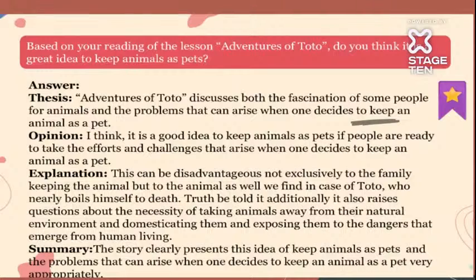So basically, the main summary is that the story talks about animals and pet-keeping, but you should be aware of what the consequences can be, and that's the main thing.